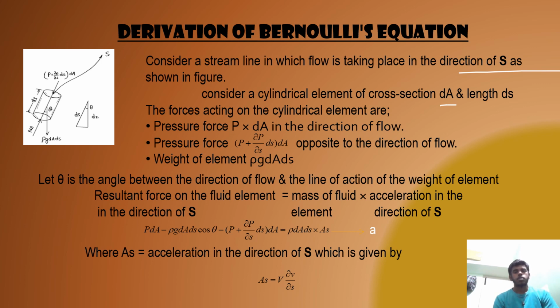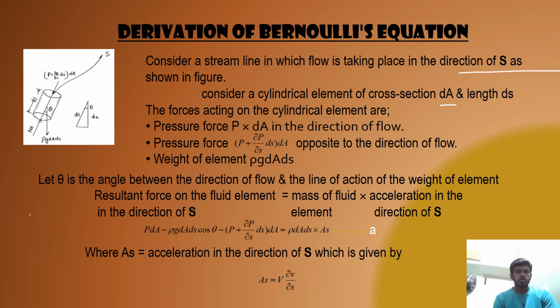The forces acting on the cylindrical element are the pressure force P into dA in the direction of flow, and the pressure force P plus del P by del S into ds into dA, which is opposite to the direction of flow. The weight of the element is rho into g into dA into ds. Let theta be the angle between the direction of flow and the line of action of the weight of the element.